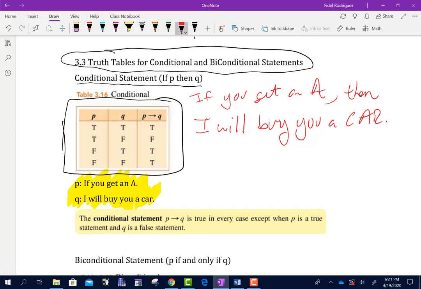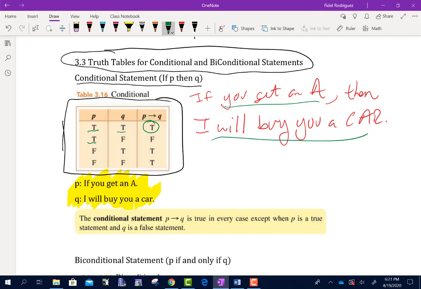So let's examine this. Look, the first statement is true and the second statement is true. So you get an A, then I will buy you a car. That would be a true statement, right? So if somebody told you, if you get an A in their class, they're going to buy you a car, and you got the A and they bought you the car, that means they were being truthful. They did not lie to you. They upheld their obligation.